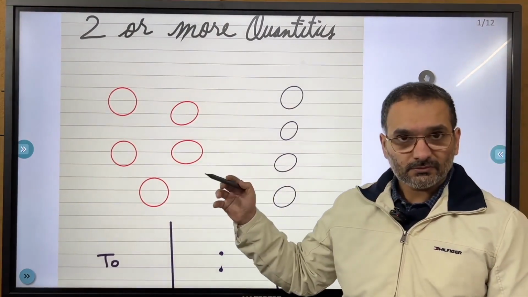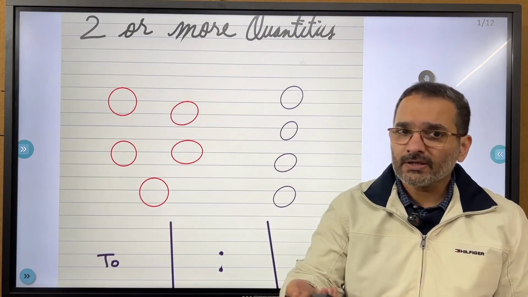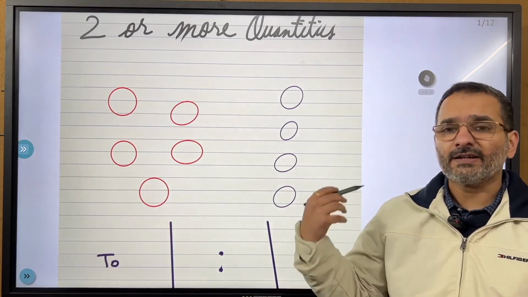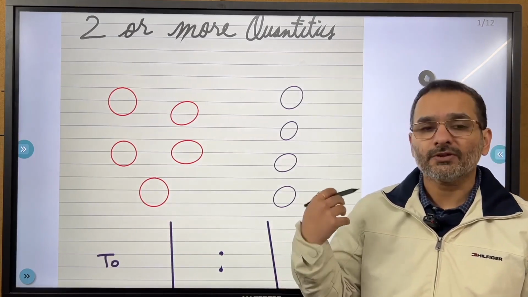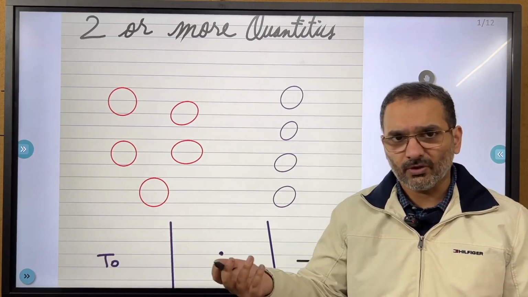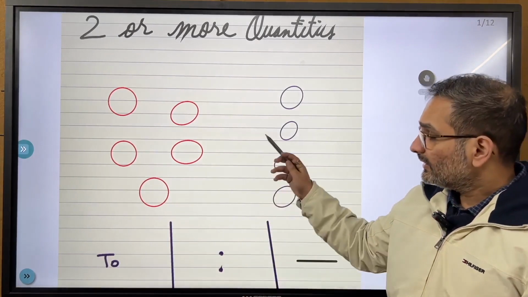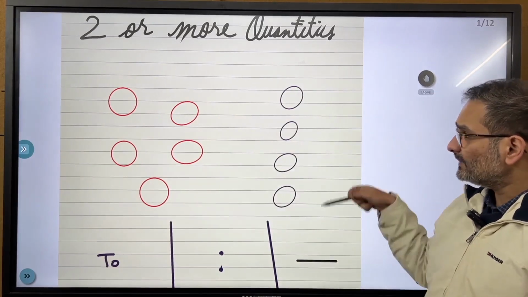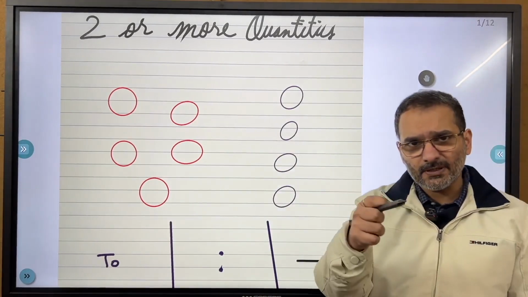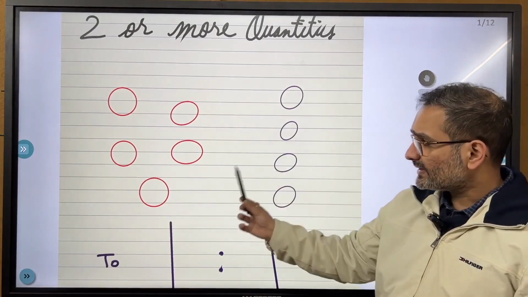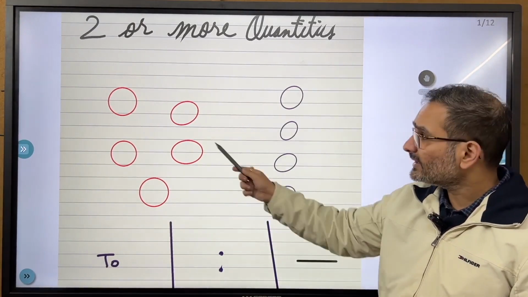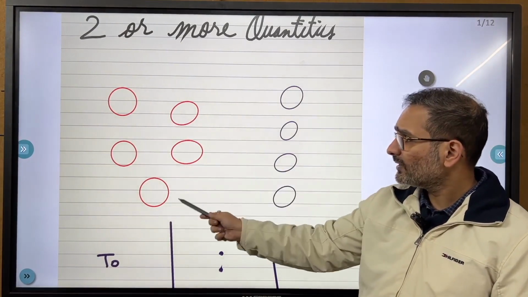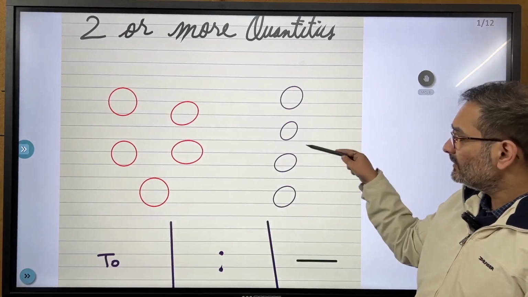now go along with me. You can keep pausing the lecture and resuming it. When I tell you what the answer will be, try to first solve it yourself, and then you can always play it back. What is the ratio of the red circles to the purple circles? Hopefully this is being shown as purple on your screen. So this is the red circle, this is the purple circle. How many are there? 1, 2, 3, 4 and 5, and 1, 2, 3, 4.